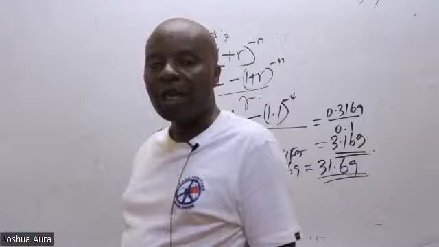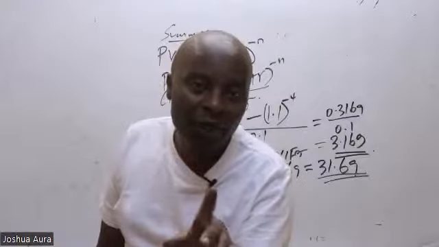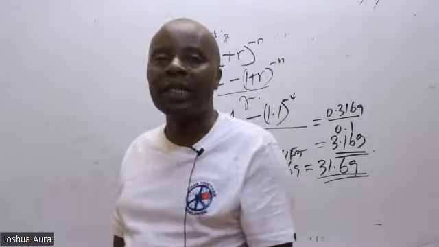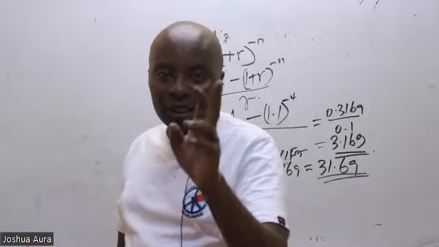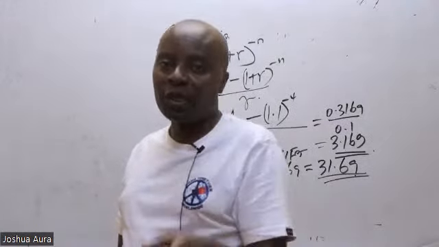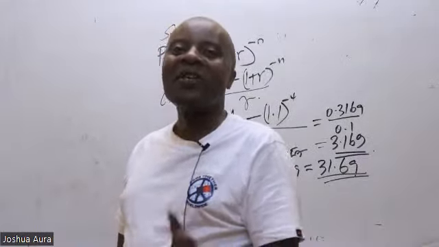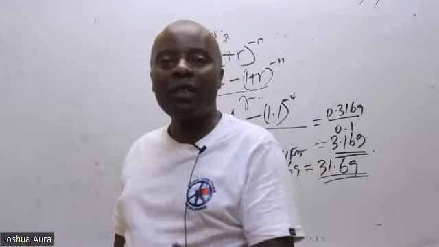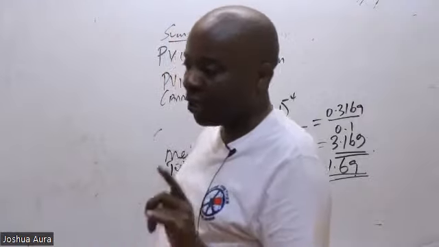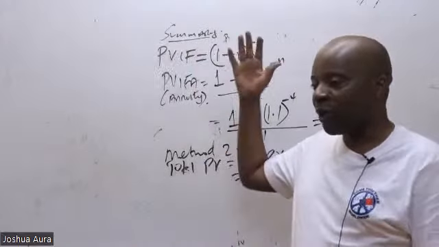Second method always. Why should we be using the second method? It's because your examiner will tell you 10, 10, 10, 10, up to 50 years. If you start using the other long approach, you write so many zeros, 50 times. And because you have now written so many zeros, then I should be able to give you a 0 in the entire paper. It's a joke, but at the end of the day, whenever amounts given to you are regular, are annuities, then we shall be using PV-FAR.